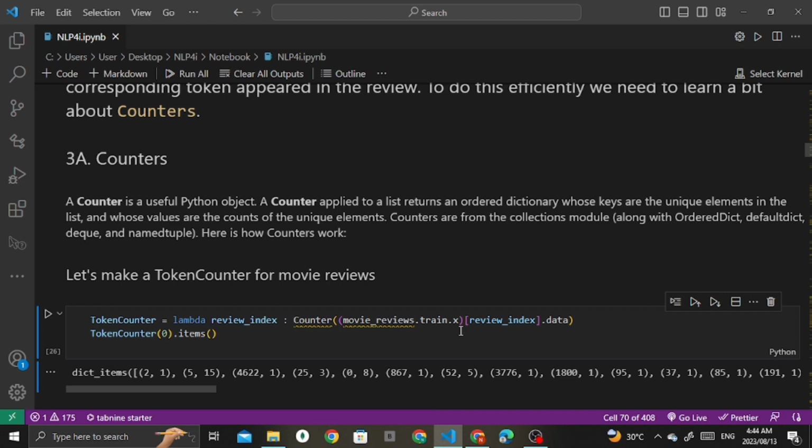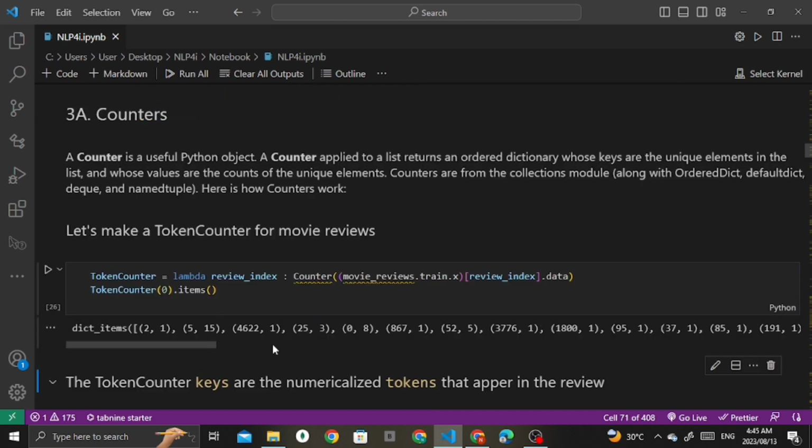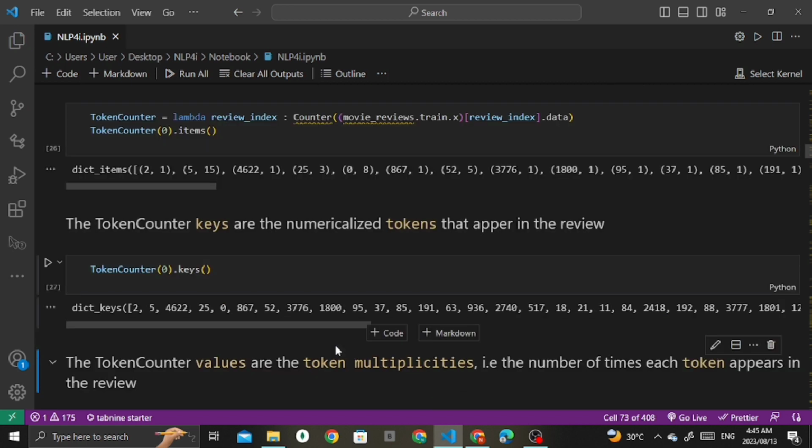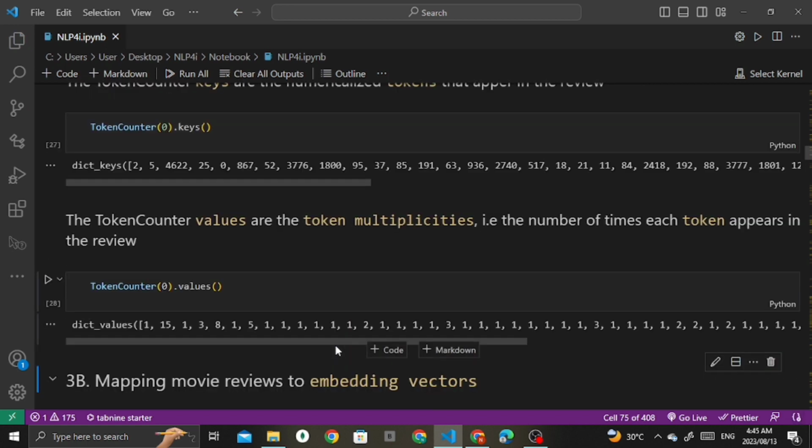Then it retrieves and displays the counted token items. Here we can see in the output these are those counted items. Now we get the keys of that data set, and then we have our actual output.